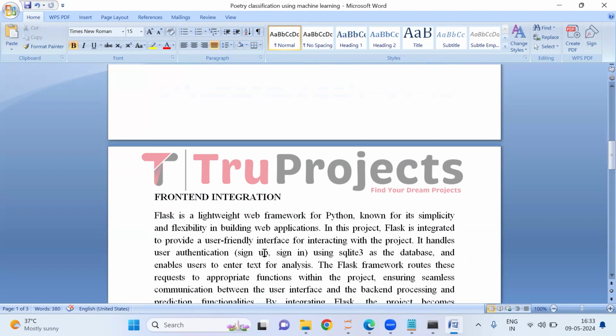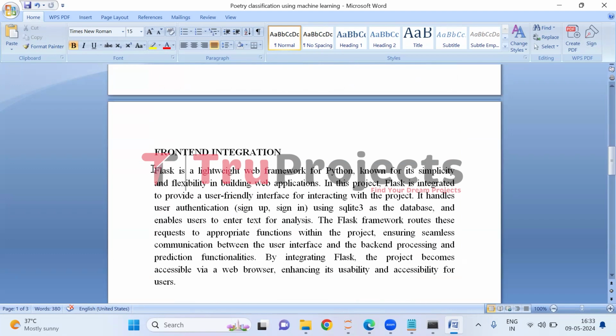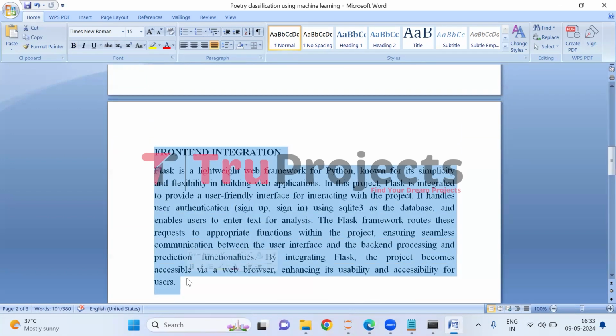In this project, we have integrated Flask for building the web application to deploy our project. As an extension, we have used Flask, which provides a user-friendly web interface for this project, handling user authentication and text uploads, enhancing accessibility and usability.